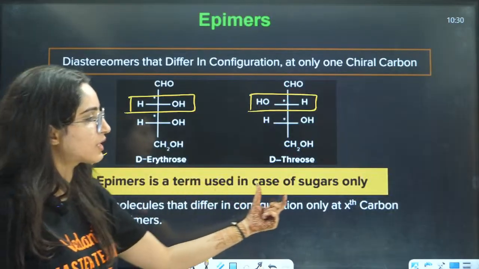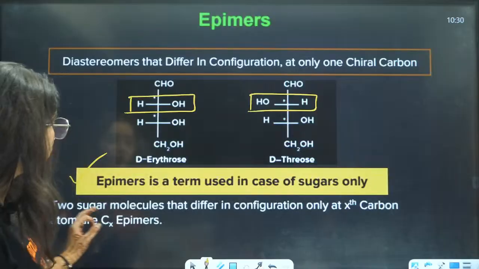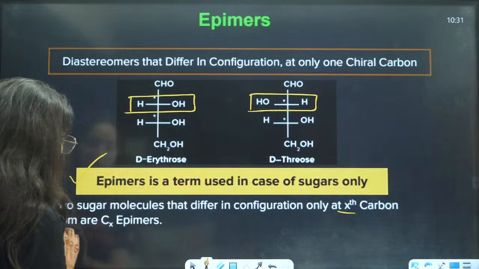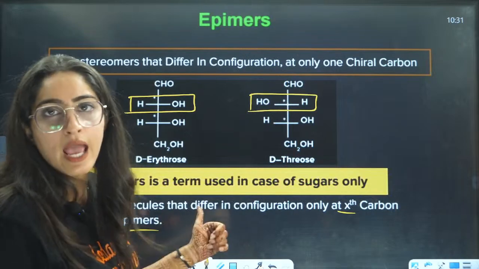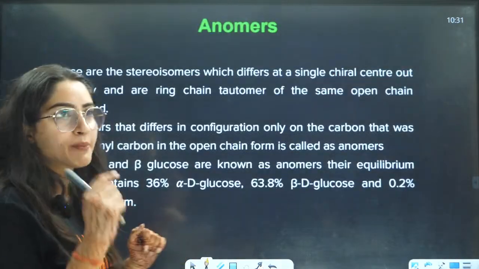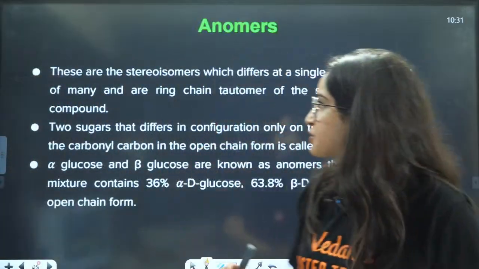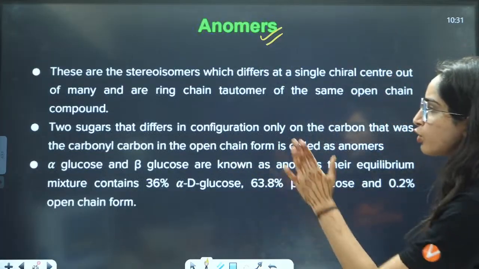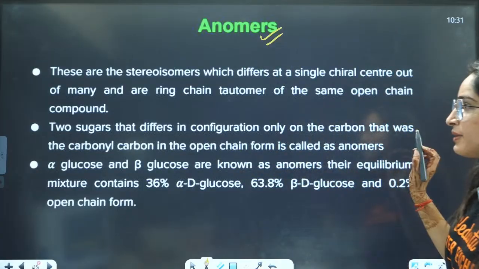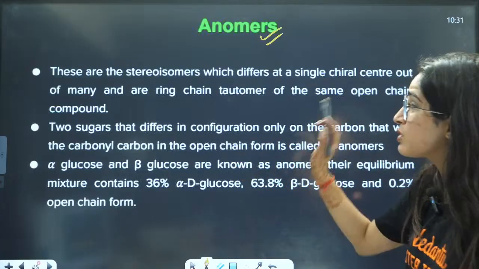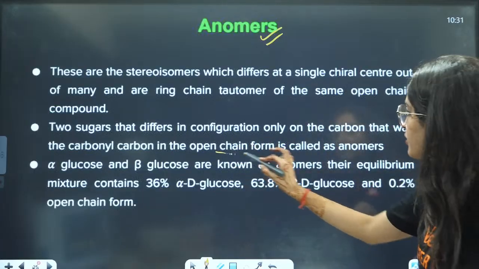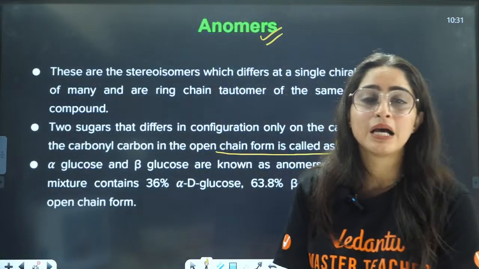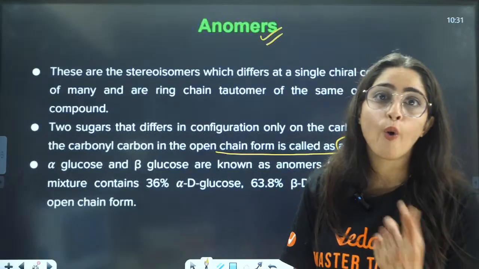Epimers is a term used in the case of sugars only. Two sugar molecules that differ in configuration only at one carbon atom are called C-X epimers. On one carbon you will have opposite configurations. Now they are talking about anomers. These are cyclic epimers. Two sugars that differ in configuration only at the carbon that was the carbonyl carbon in the open chain form are called anomers. Earlier it was the aldehydic group, now it is CHOH.